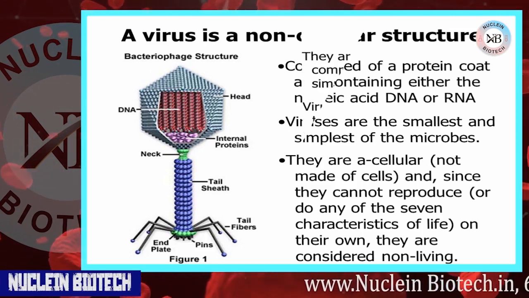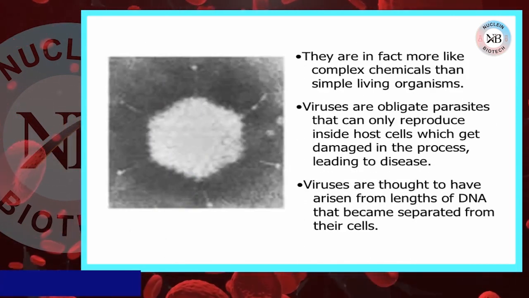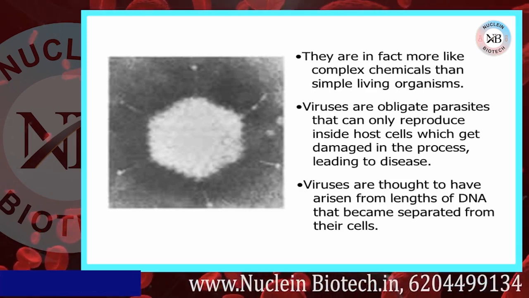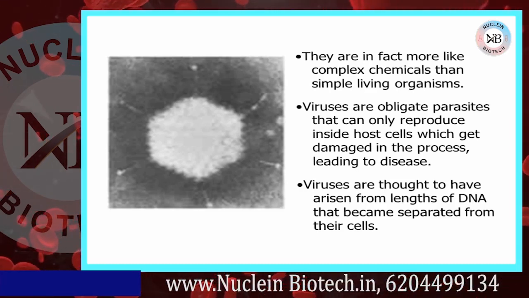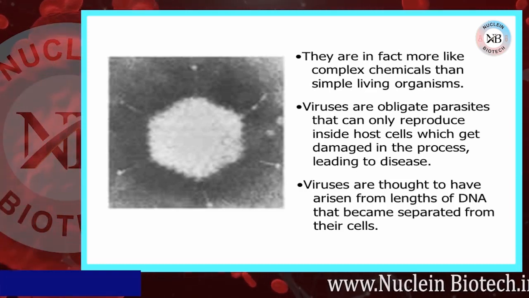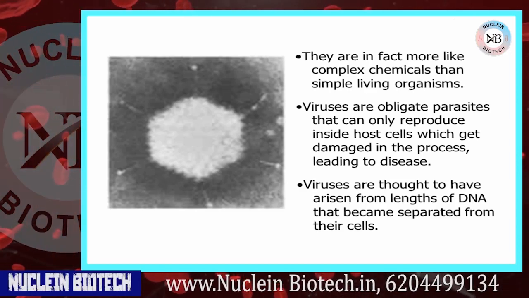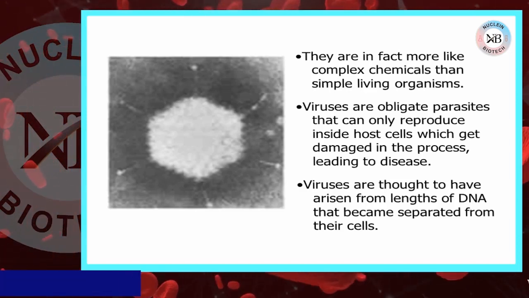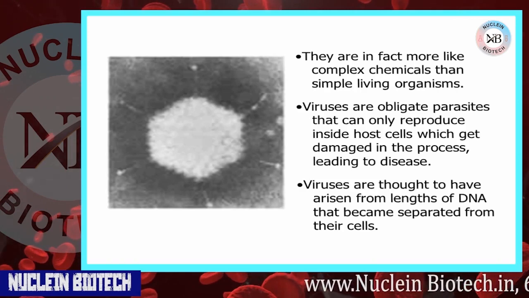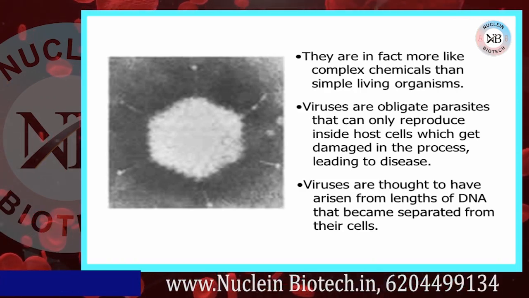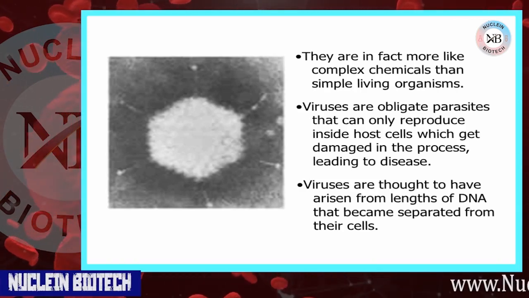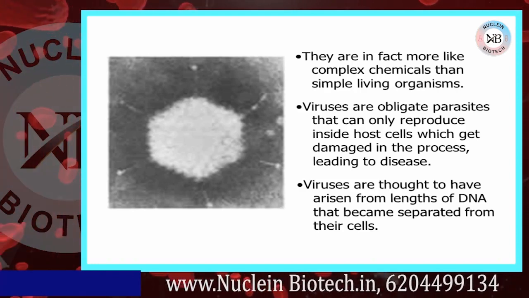This is a diagram of the structure of a virus, a bacteriophage. In the head, DNA is present as the genetic material, and internal proteins are present in the bacteriophage. Tail sheath, base plate, tail fibers and neck are present.